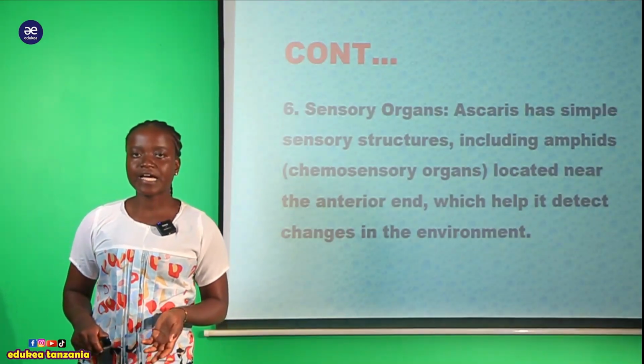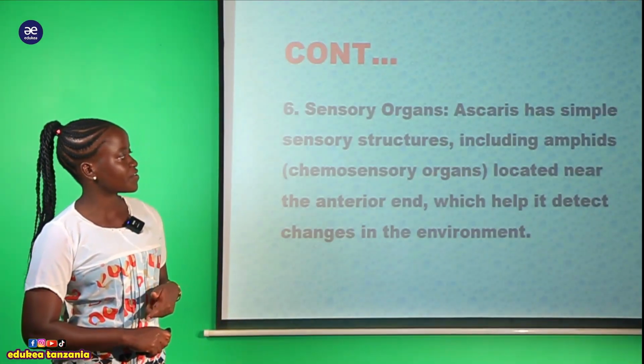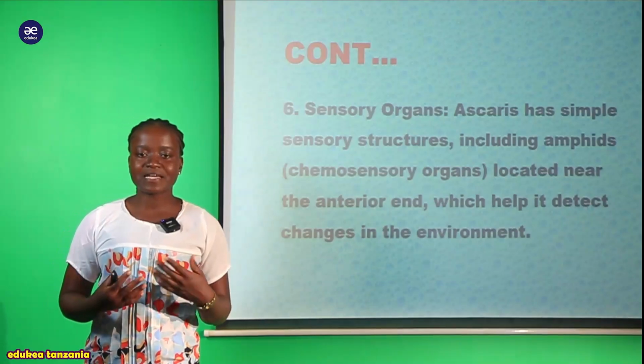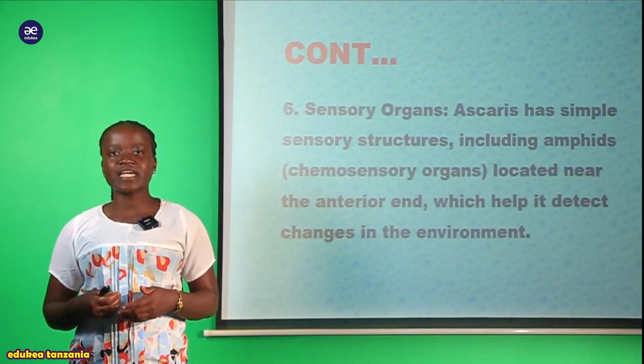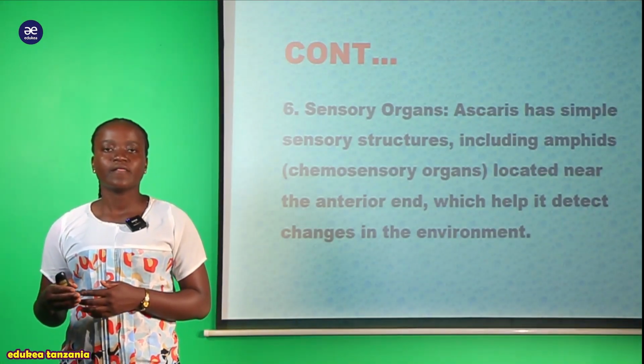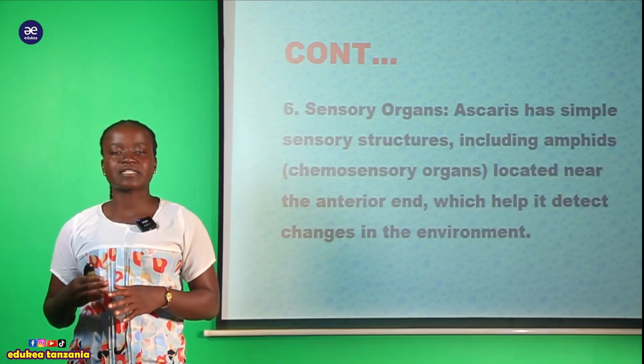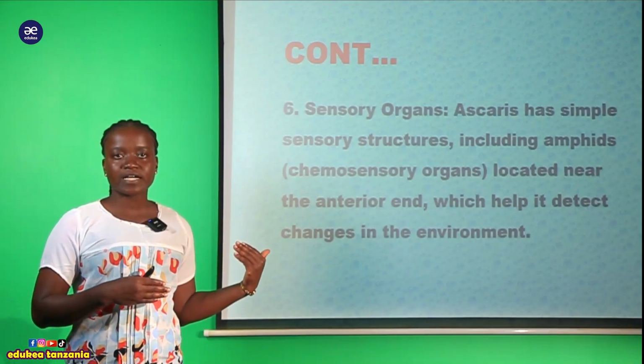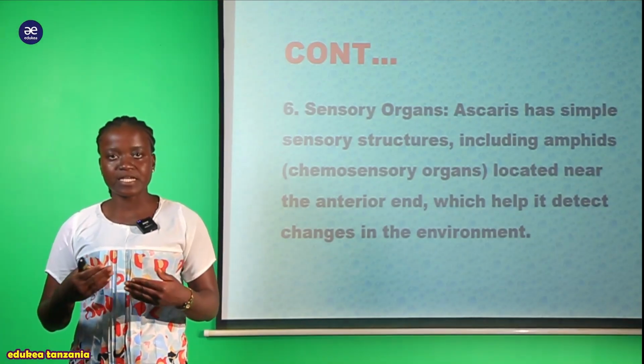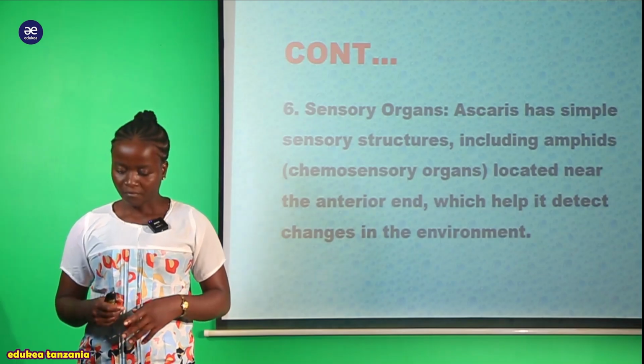So hiyo sensory organ ambayo tunaita chemosensory organ ndiyo ambayo inawasaidia hao organism to detect any kind of chemicals that they face. So hiyo sensory organ ndiyo ambayo inawasaidia hawa organism.